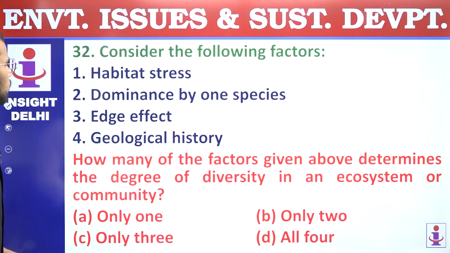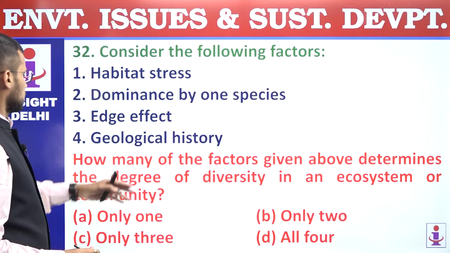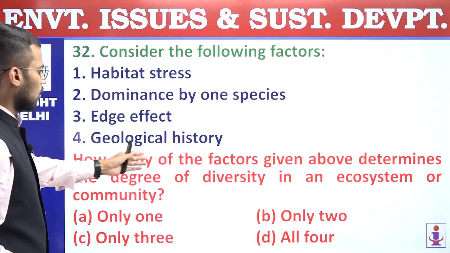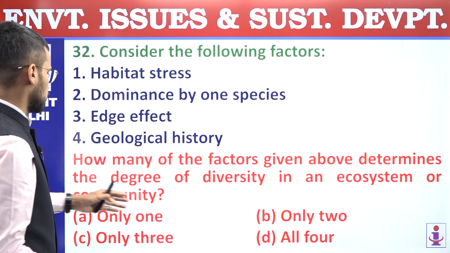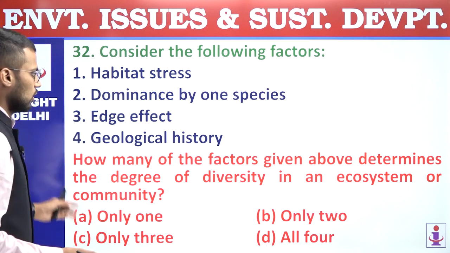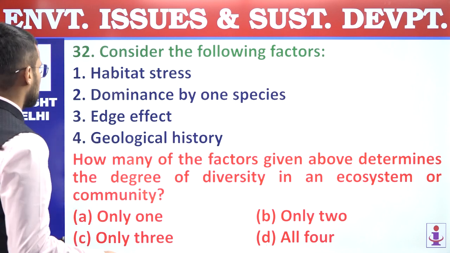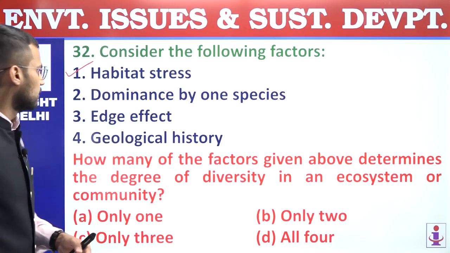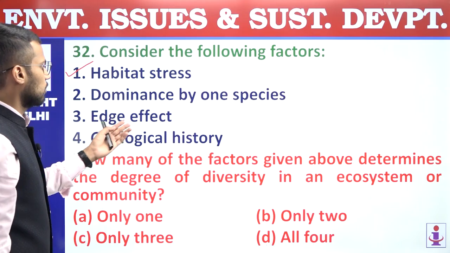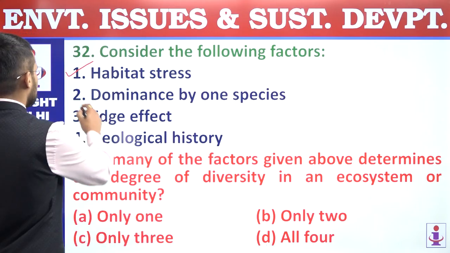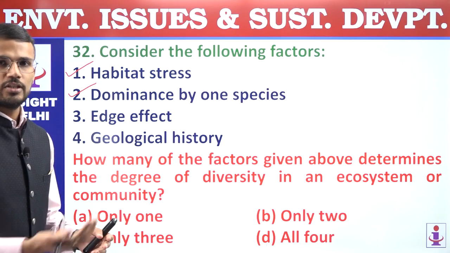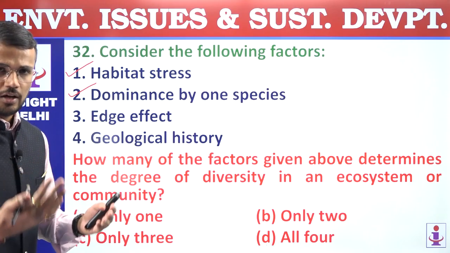32, consider the following factors. How many of the factors given above determine the degree of diversity in an ecosystem or community? So degree of diversity is determined by habitat stress. If habitat stress is more, biodiversity will be lesser. Second, dominance by one species is also a key determinant of biodiversity, because if a particular species is dominant, obviously biodiversity will reduce.